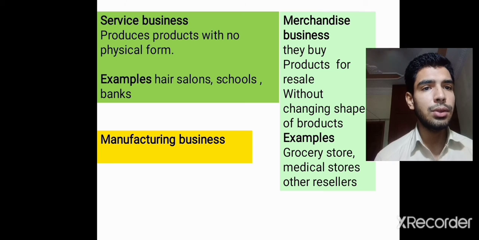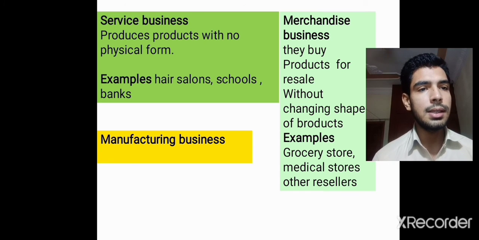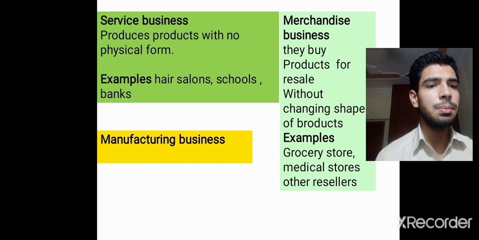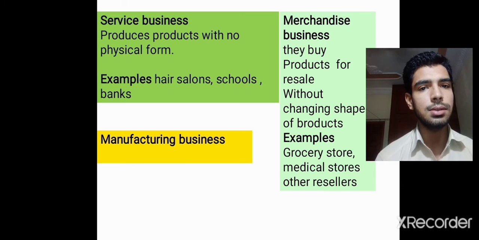They don't change the shape of the products; they buy products for resale, but sell them at a higher price. This is the earning method in merchandise business. Examples of merchandise business are grocery stores, medical stores, and other resellers.